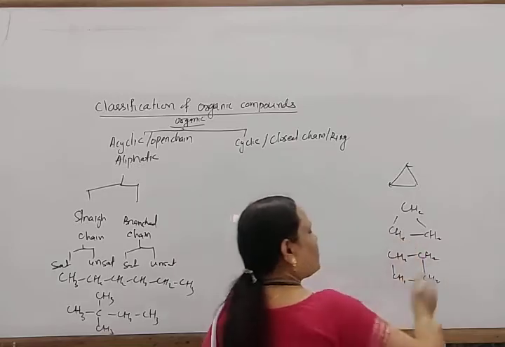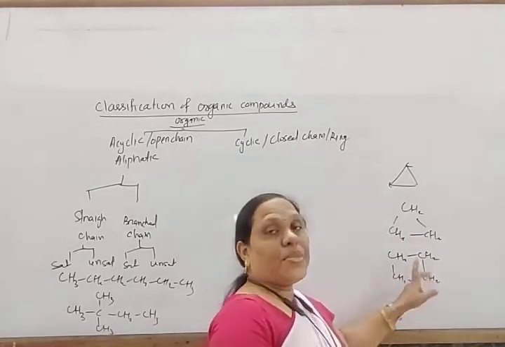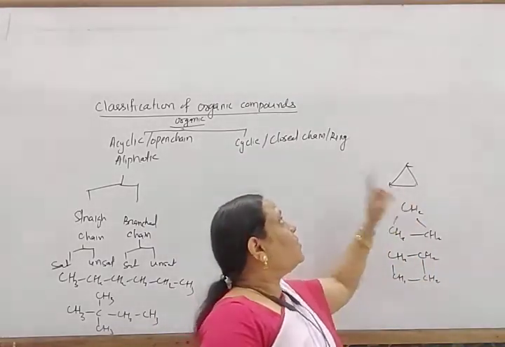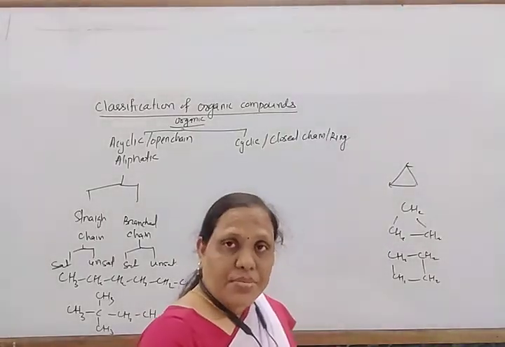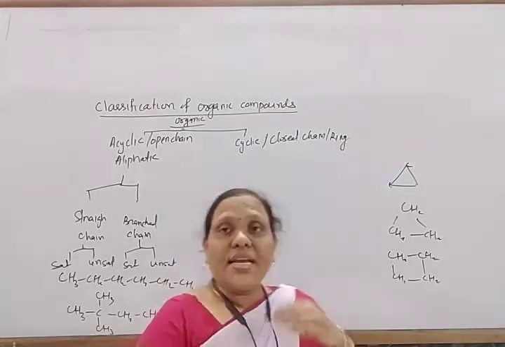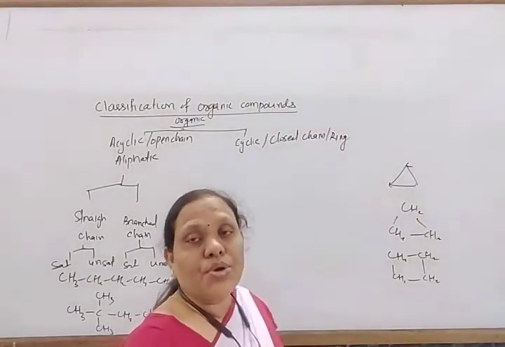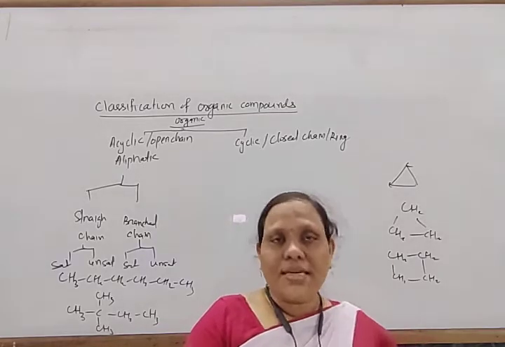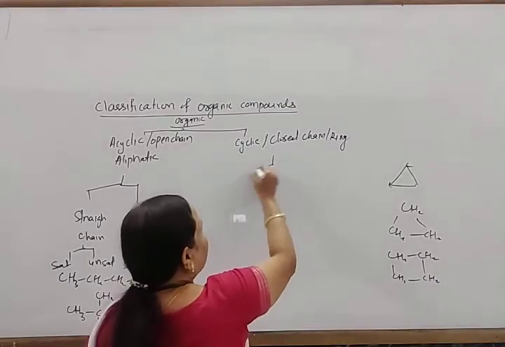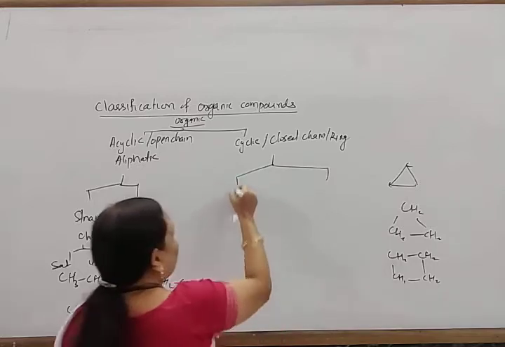The first carbon and the last carbon are joined by a single bond. These compounds are again classified into two types: homocyclic compound and heterocyclic compound.